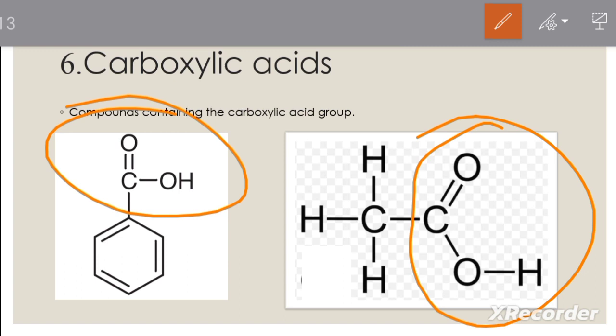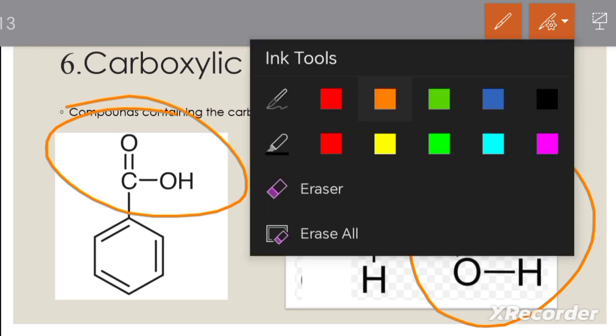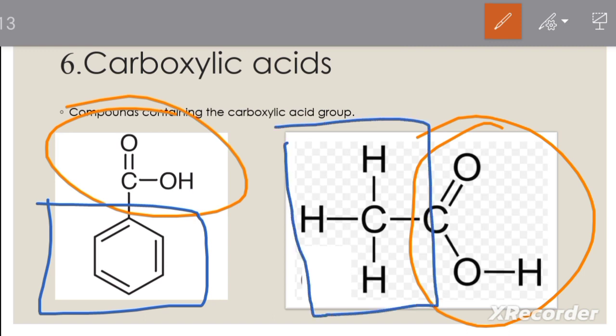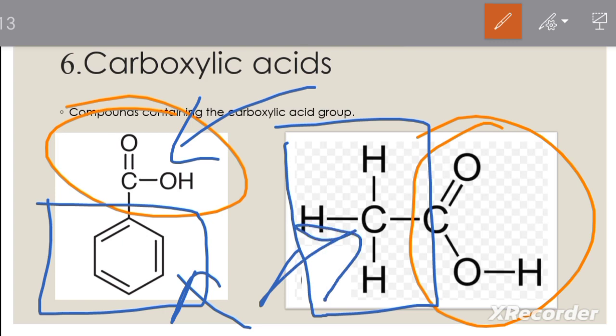So if a carboxylic group is attached to an aryl group, this is an aryl group, or an alkyl group, here this is an alkyl group, then we call that compound a carboxylic acid. Right? Here you can see the carboxylic acid group, and here this is an aryl group, this is an alkyl group. If a carboxylic acid group is bonded to an aryl group or alkyl group, then that is a carboxylic acid.